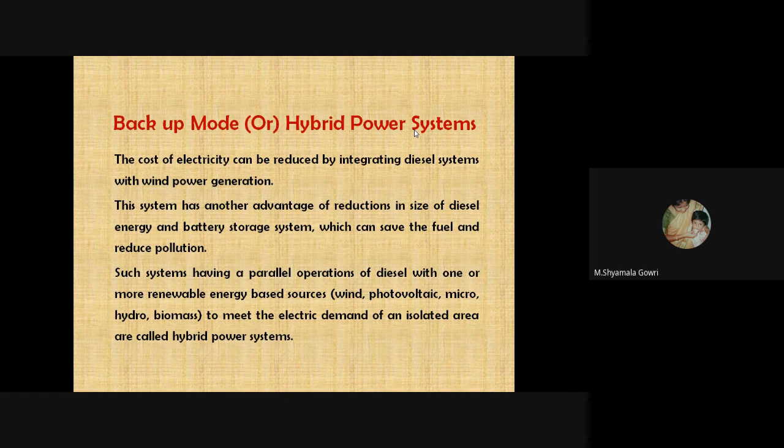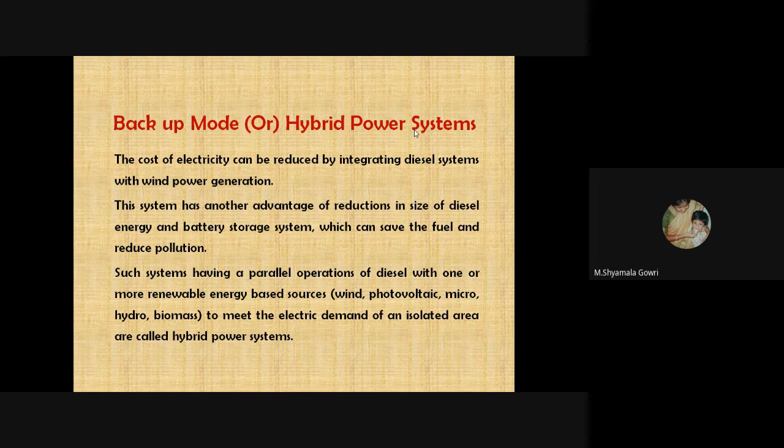In backup mode, the cost of electricity can be reduced by integrating a diesel system with wind power generation. This system has another advantage: reduction in the size of the diesel engine and battery storage system, which can save fuel and reduce pollution also. Such a system has parallel operation of diesel with one or more renewable energy based systems.